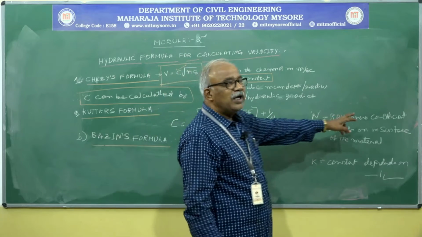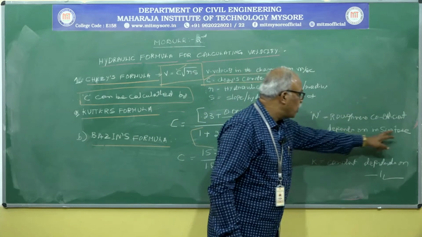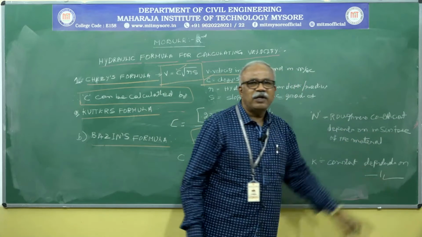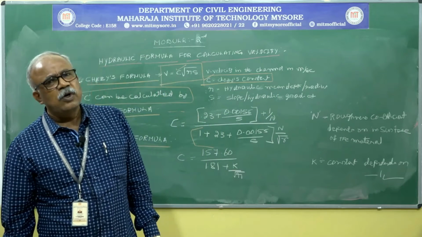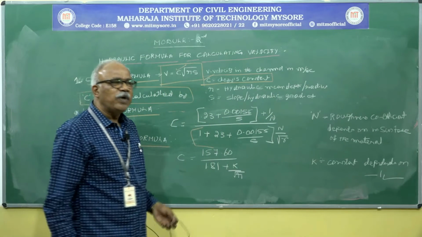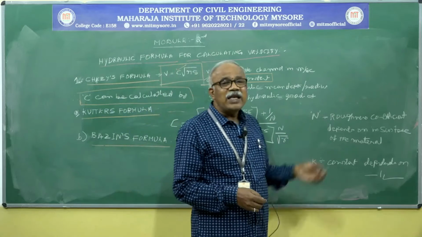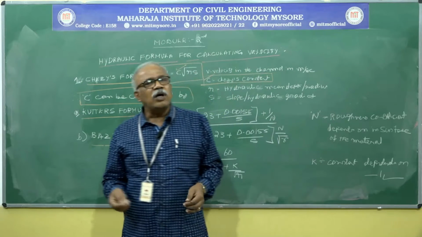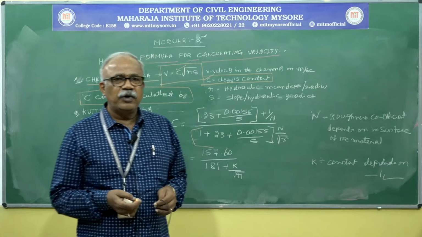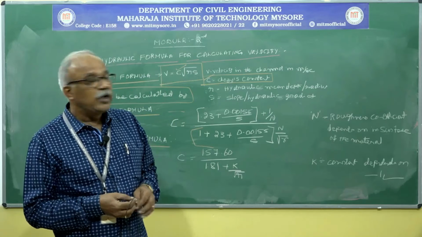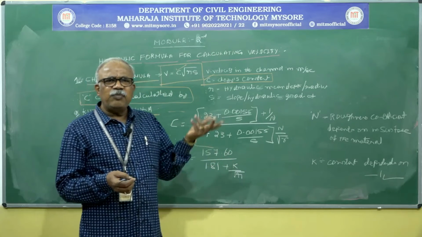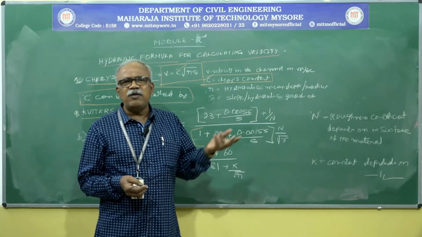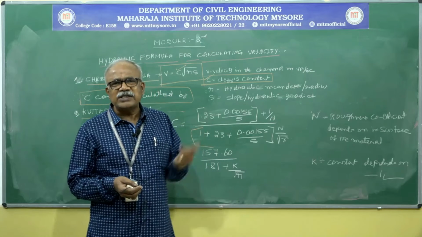Roughness coefficient depends on the surface of the material. Even in the last module, all of you learned the different types of materials used for carrying or conveying water or wastewater. It depends on the characteristics of the material, either PVC, RCC, or cast iron pipe.